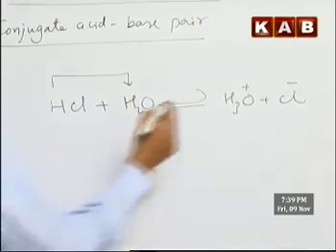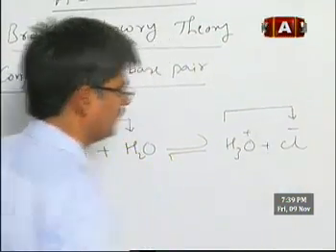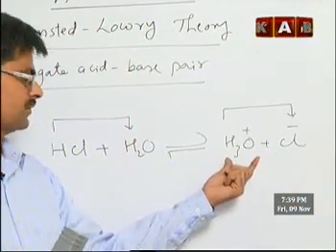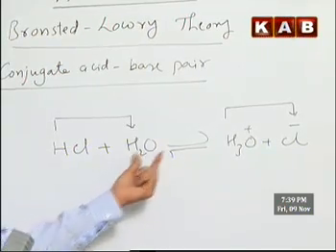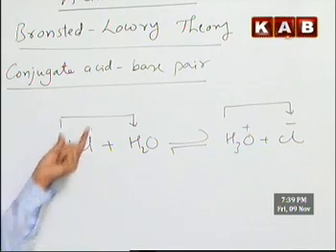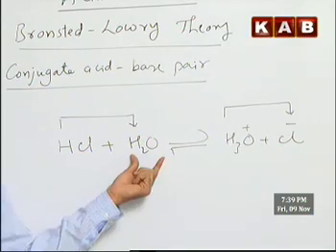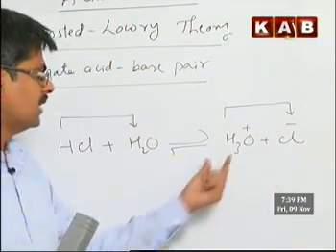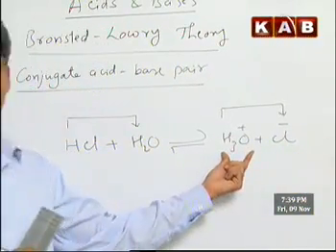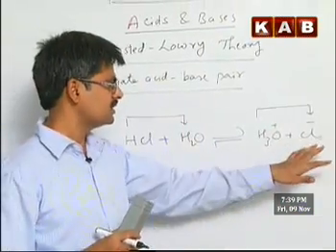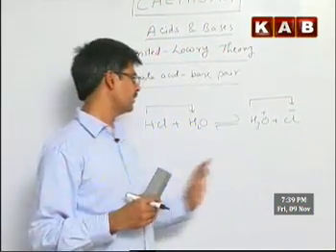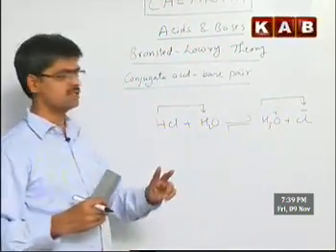In the backward reaction, the hydronium ion, H3O plus, gives a proton to Cl minus, so it is also considered an acid. And water accepts a proton from HCl, so water is considered a base in the forward reaction. In the backward reaction, hydronium ion gives a proton to Cl minus, which implies Cl minus accepts a proton from hydronium ion. Therefore Cl minus is a proton acceptor, nothing but a base. So in this complete reaction, we have two acids and